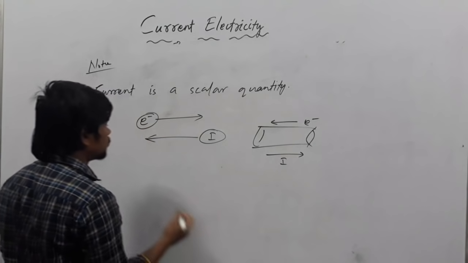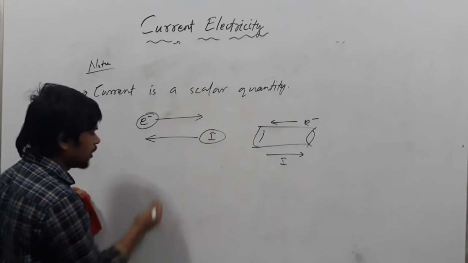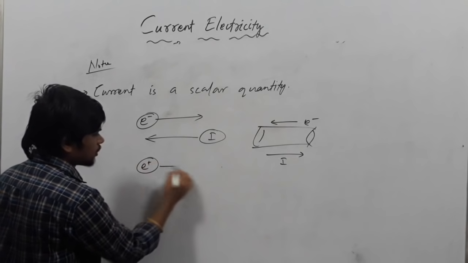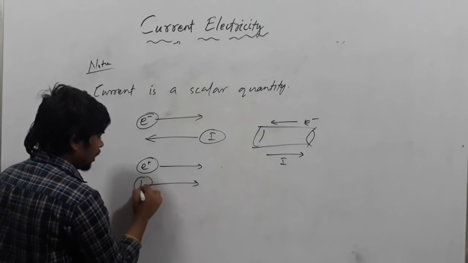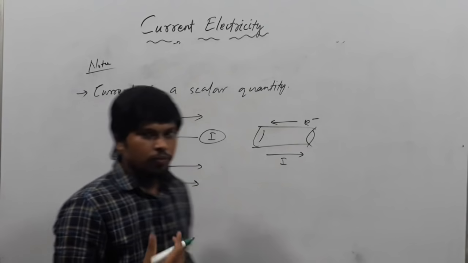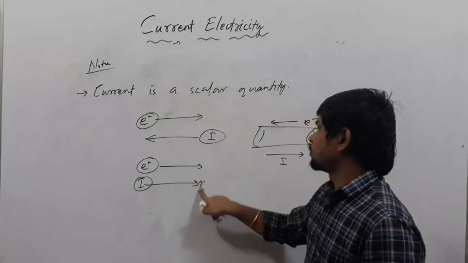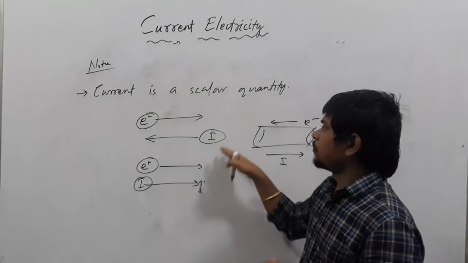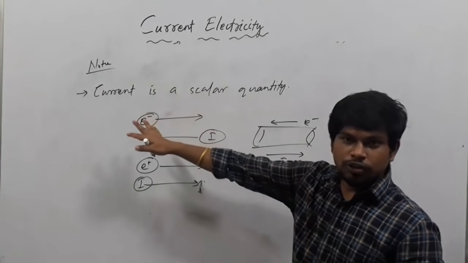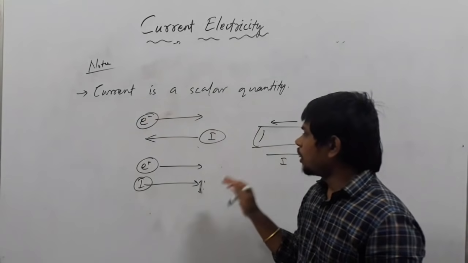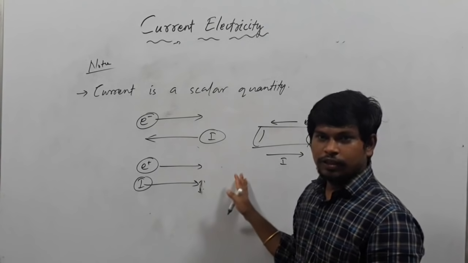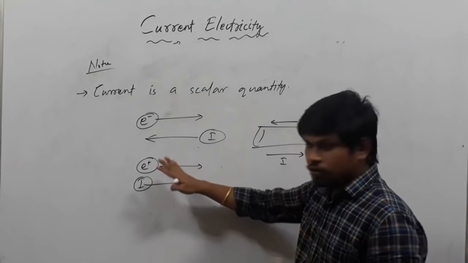And again, if positive charges are moving, the direction of current is along the direction of positive charge. This is the difference. If electrons are moving, it is opposite to the direction of electrons, and if positive charges are moving, then it is along their direction.